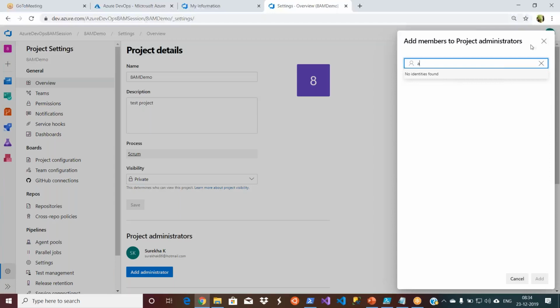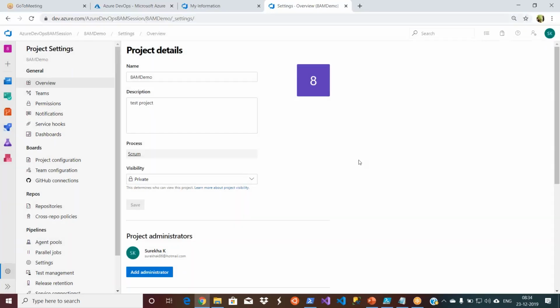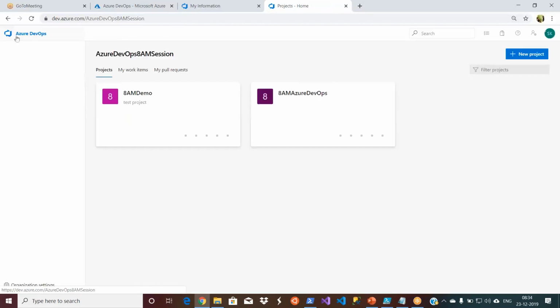First let's go and give your organization access to some other person. How can I go? Right now I'm at the project level. Now I have to go to the organization level. So you can click on this symbol.